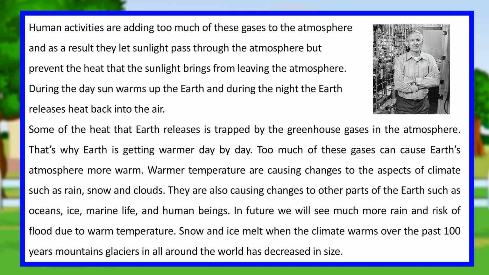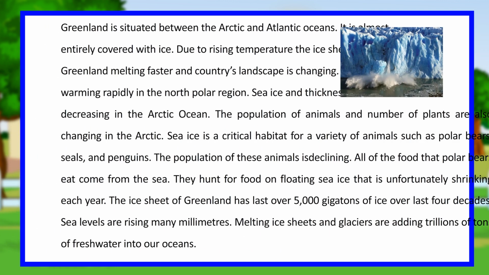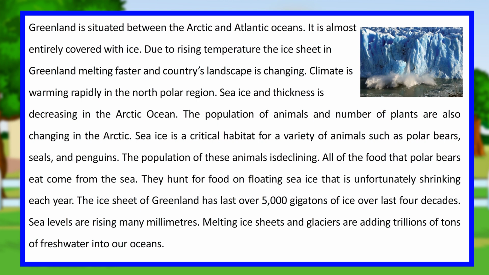In future we will see much more rain and risk of flood due to warm temperature. Snow and ice melt when the climate warms. Over the past 100 years, mountain glaciers all around the world have decreased in size. Greenland is situated between the Arctic and Atlantic Oceans. It is almost entirely covered with ice. Due to rising temperature, the ice sheet in Greenland is melting faster and the country's landscape is changing.